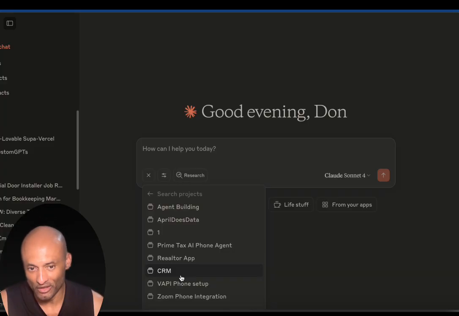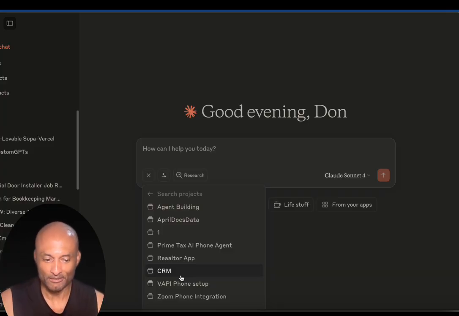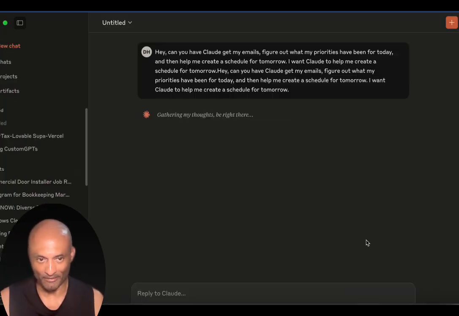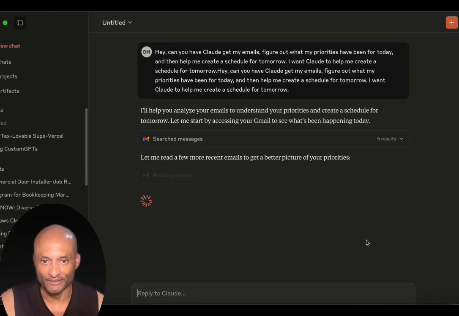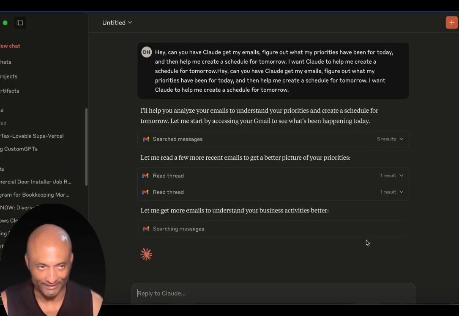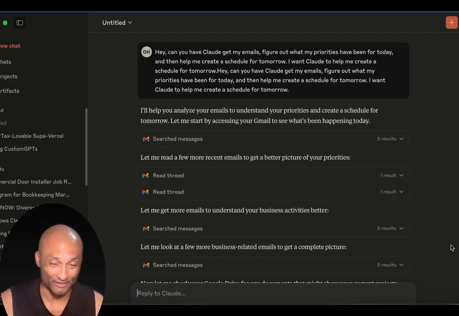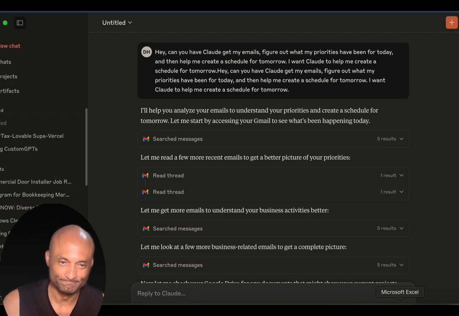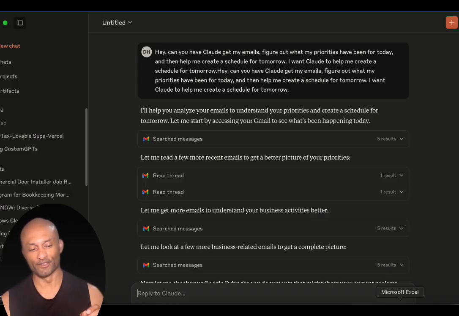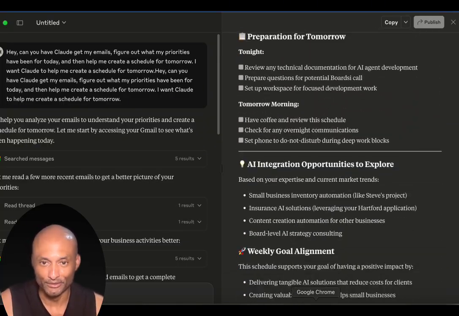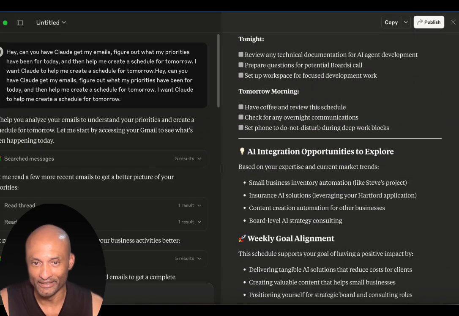So I like to have Claude look at some of the things that I'm working on, like go through my emails and give me a to-do list based off of what should be priority for me, knowing the other elements that I put in, say, one of my projects. So when I look at Claude, I've got projects in Claude. I've got the same thing in OpenAI. I've got that in Grok, Maestro. I don't really do it much in Perplexity because I don't pay for that one. I use the search part, but I pay for the API. So ta-da! It gives me a to-do list based off of what I had in my inbox.